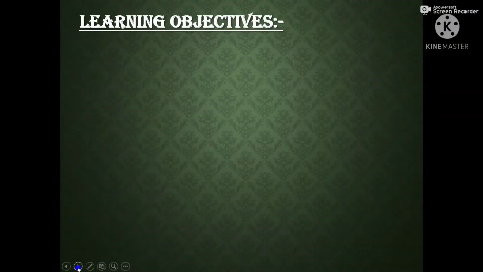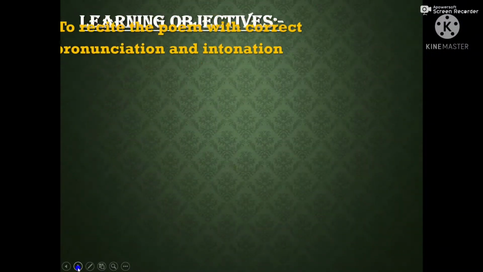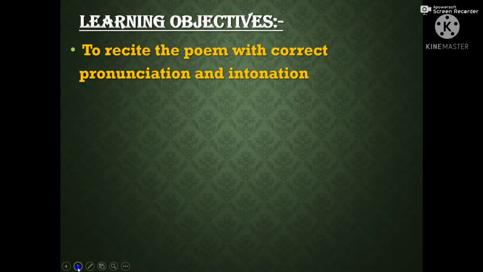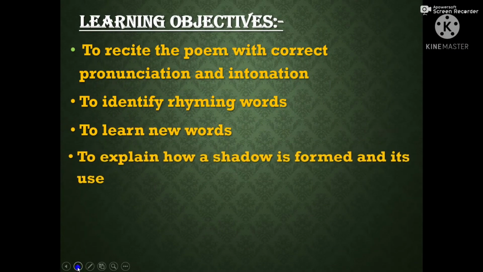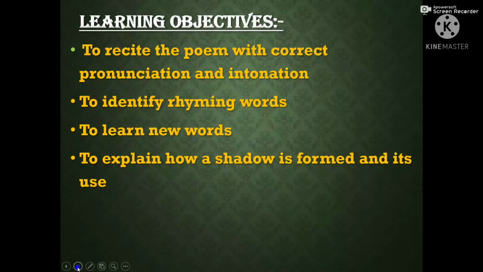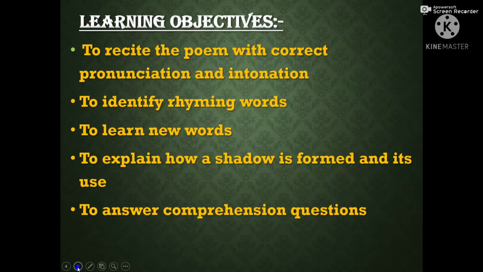So today our learning objectives will be: 1. To recite the poem with correct pronunciation and intonation. 2. To identify rhyming words from the poem. 3. To learn new words. 4. To explain how a shadow is formed and its use. Next, to answer comprehension questions from the poem.